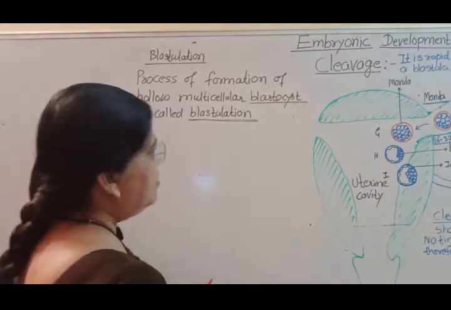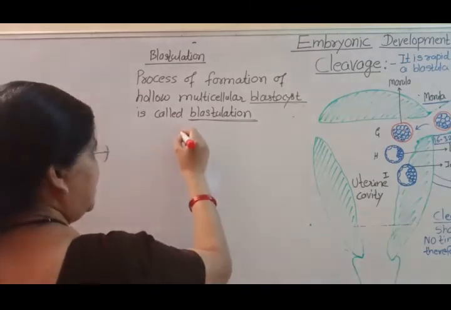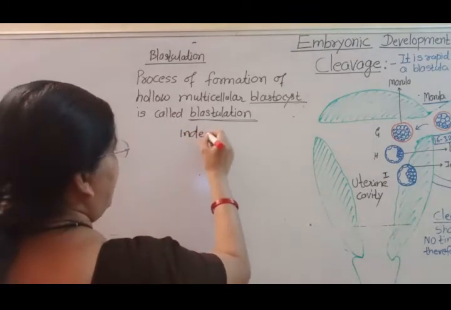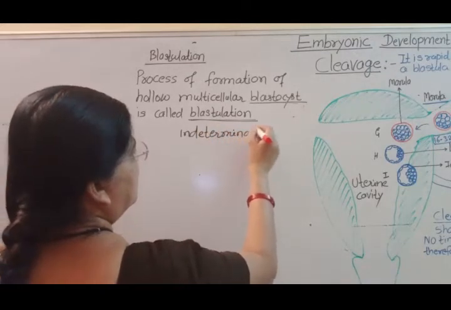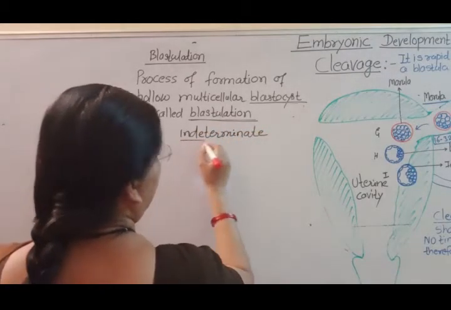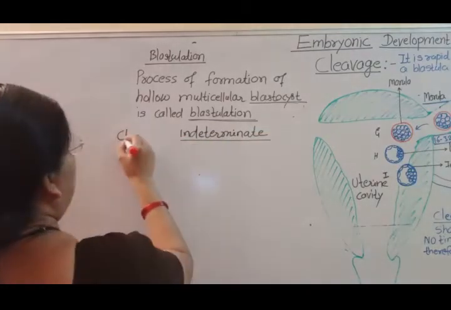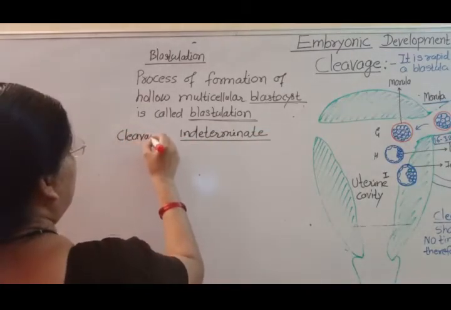In human beings, cleavage is indeterminate.